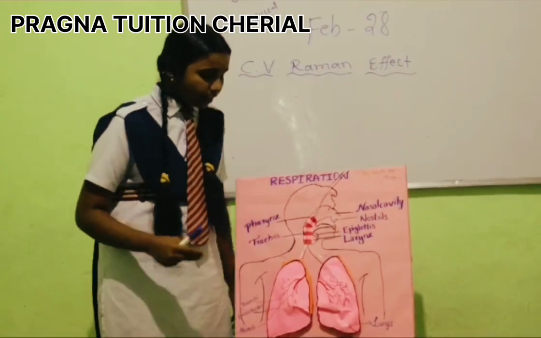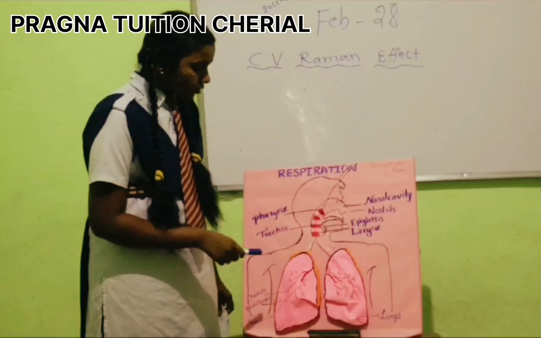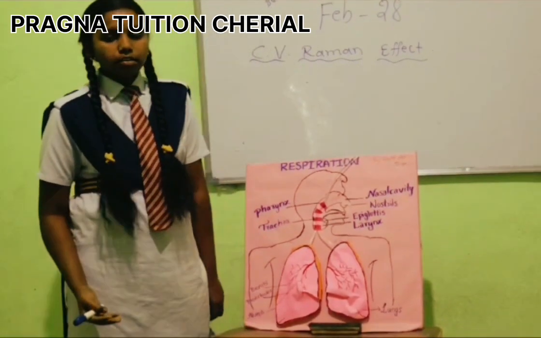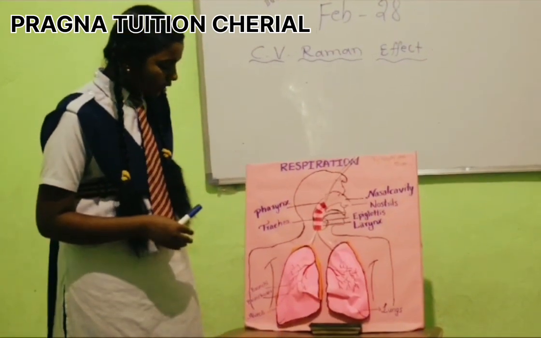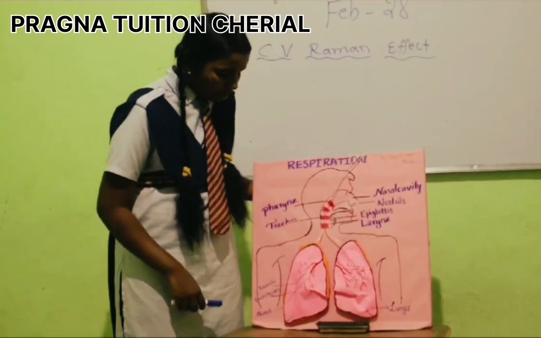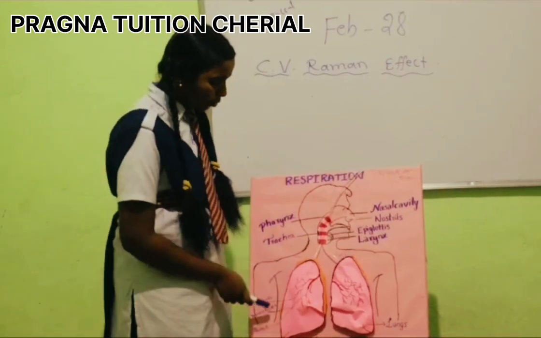The trachea is divided into two branches, which are called bronchi. The bronchi have several small branches, which are also known as bronchioles. Mainly, the alveoli are attached to the bronchioles.